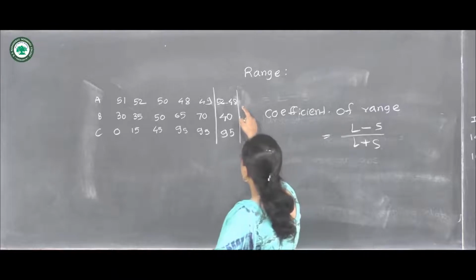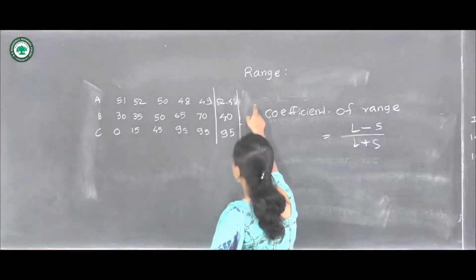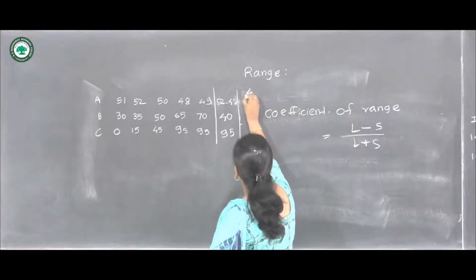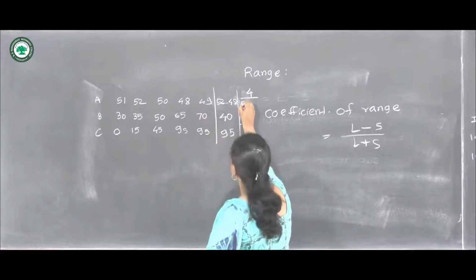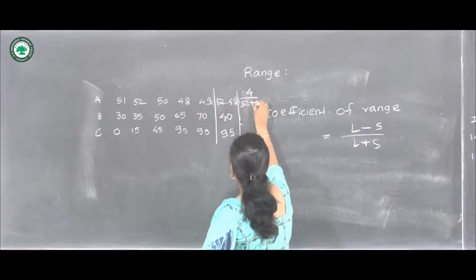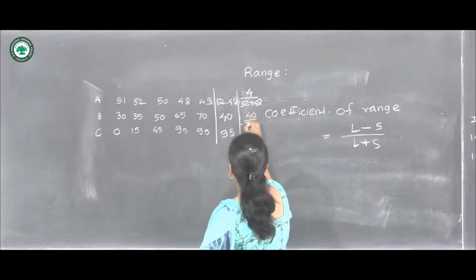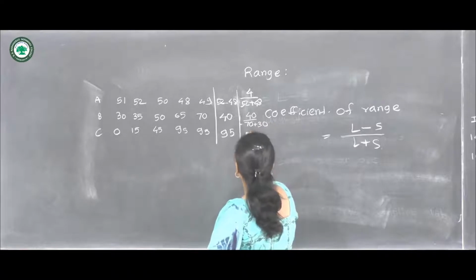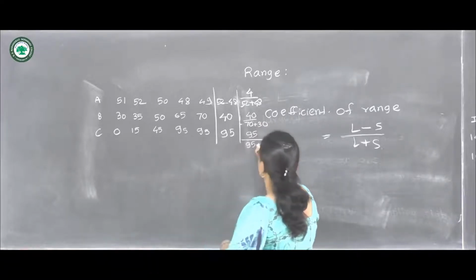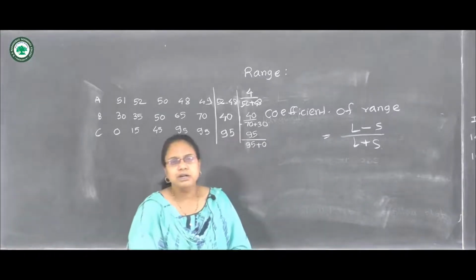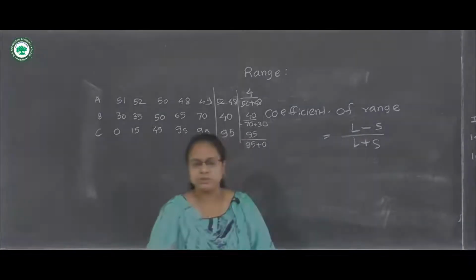So here we have to calculate L minus S upon L plus S. So this will be 4 divided by 52 plus 48. Then here 40 divided by 70 plus 30, and here 95 divided by 95 plus 0. So in this way we can calculate the coefficient of range also.